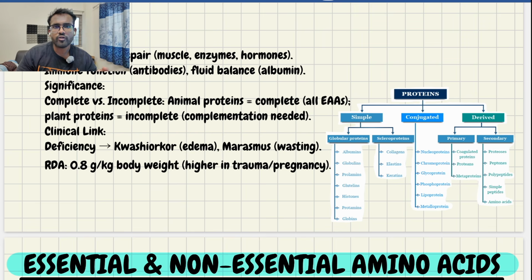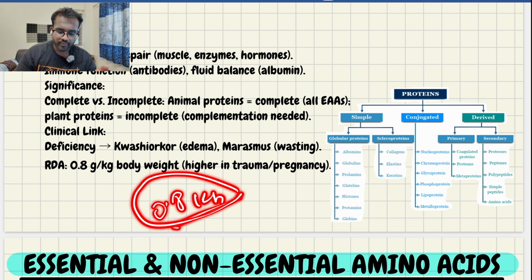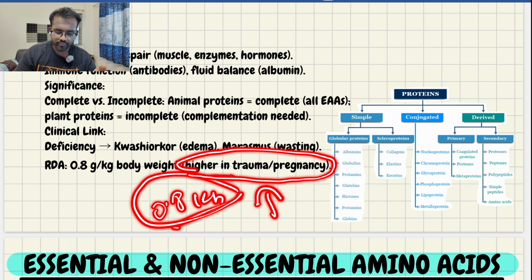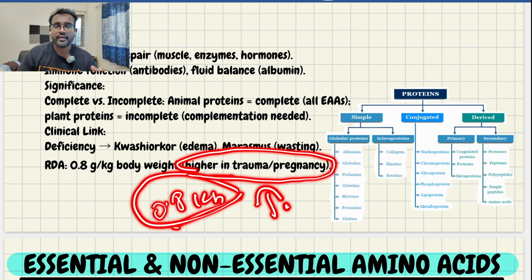Okay, and the RDA value for protein is 0.8 grams per kg body weight for adults. In trauma or pregnancy cases it will increase, depending upon the condition. Regarding this also I will explain in detail in the diet therapy chapter, where I will go through each and every condition: anemia, pregnancy, lactation, first trimester, second trimester, third trimester, etc. Every detail will be covered in later parts of the videos.